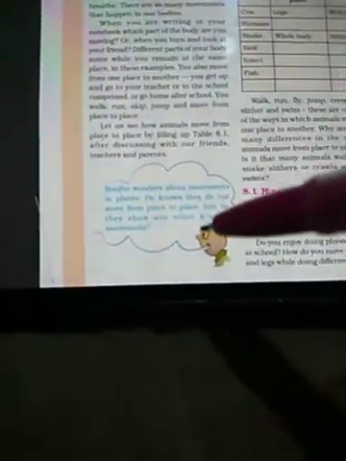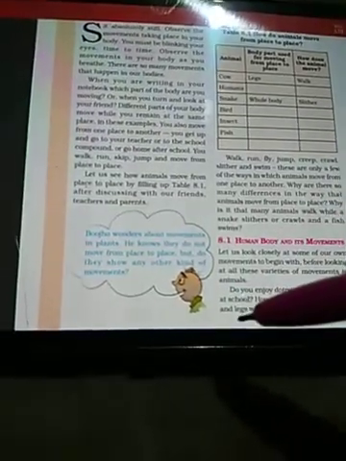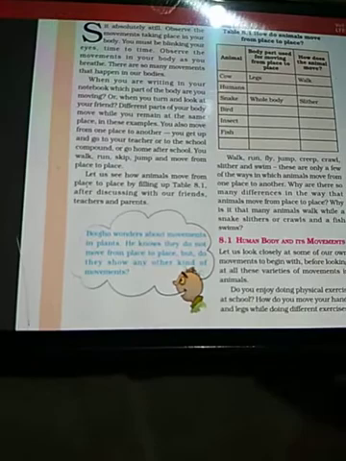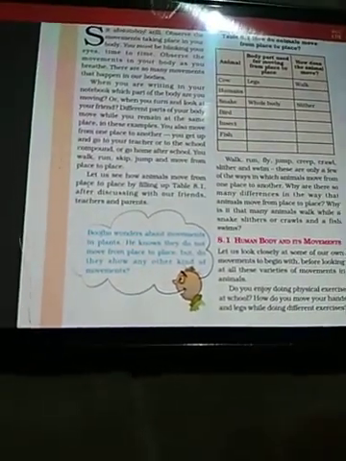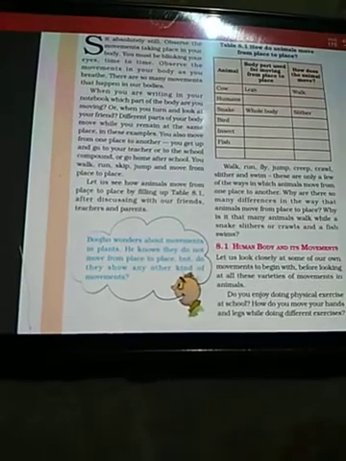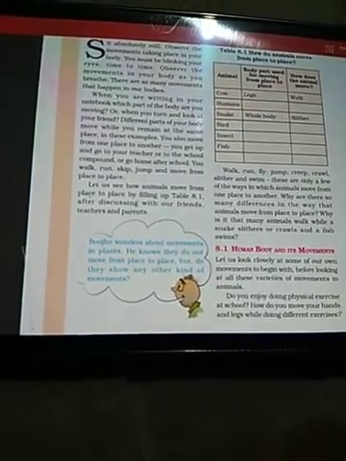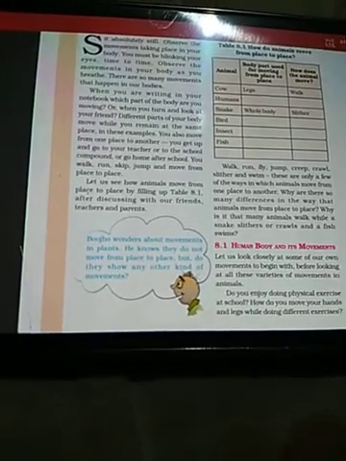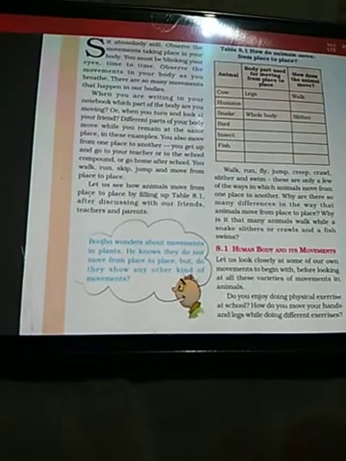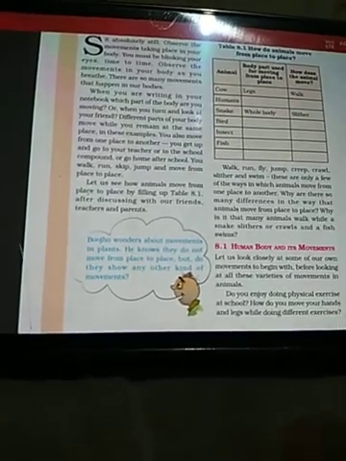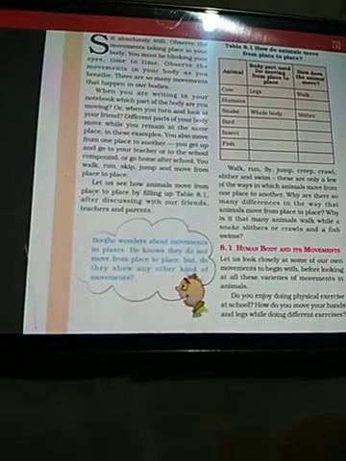So here is a question by this character Bujo in the NCERT book. Bujo wonders about movements in plants. Wonders means he thinks, he is curious to know. He knows that plants do not move from one place to another. All of us know that plants do not move from one place to another. But do they show any other kind of movements? Can you list some examples?